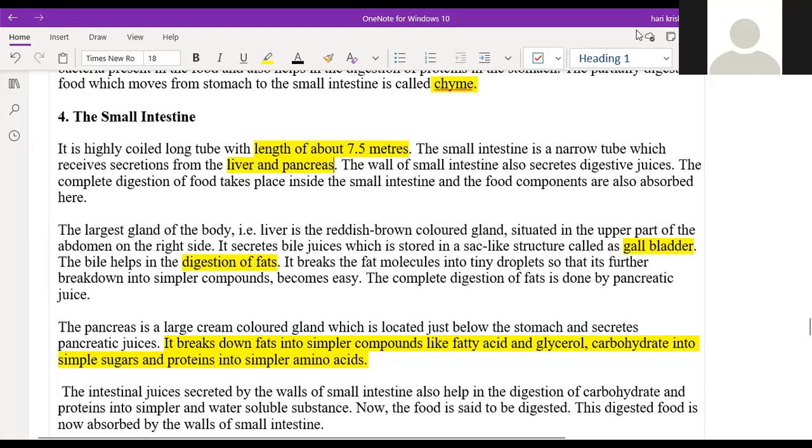Which side of the abdomen will the stomach be on? Sir, the abdomen will be up. Am I going very fast today? No, sir, you're not going very fast.